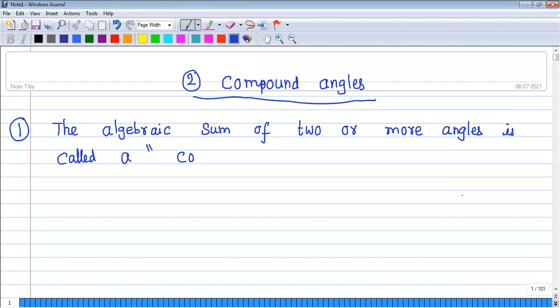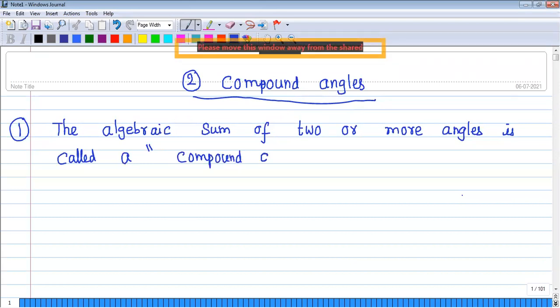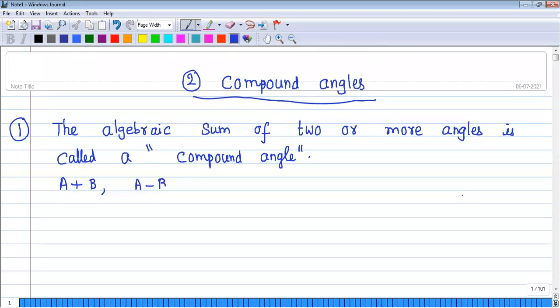Compound angle. So what are the examples shall we give? A, B, C are three angles. Then A plus B, A plus B plus C, A minus B plus C, A plus B minus C, and so on are called compound angles. These are the examples for the compound angles.